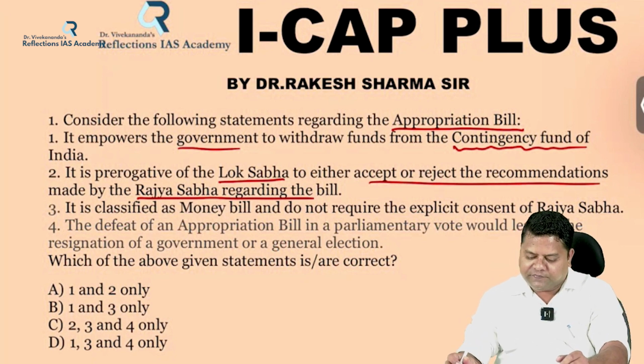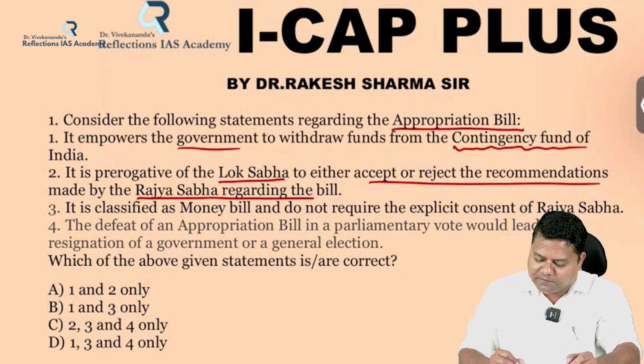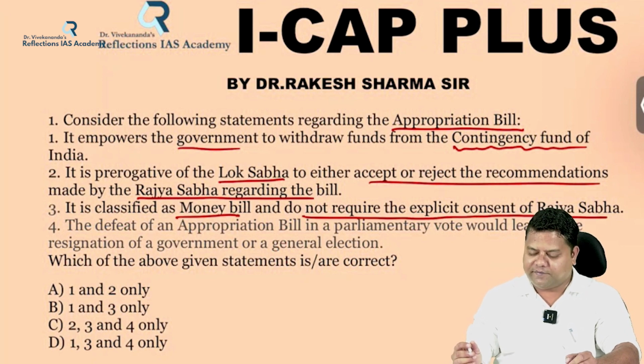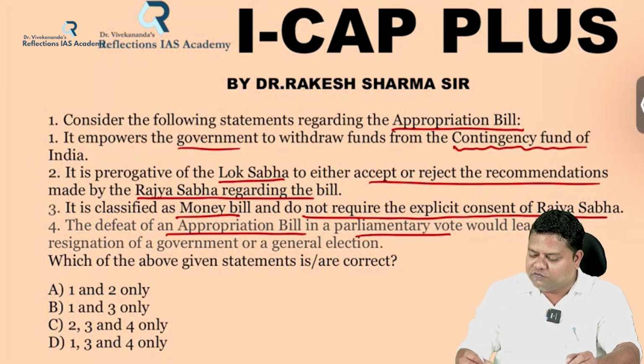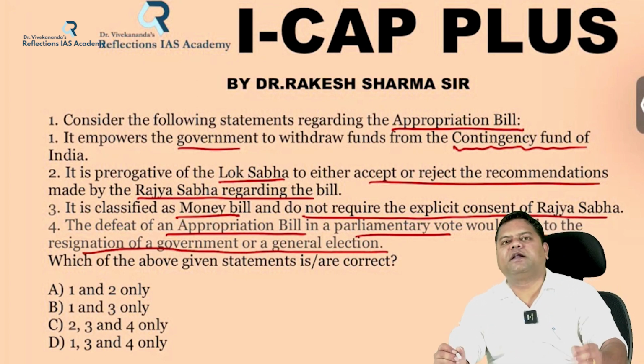Third statement, it is classified as a money bill and does not require the explicit consent of the Rajya Sabha. Fourth statement, the defeat of an appropriation bill in the parliamentary vote would lead to the resignation of the government or a general election.